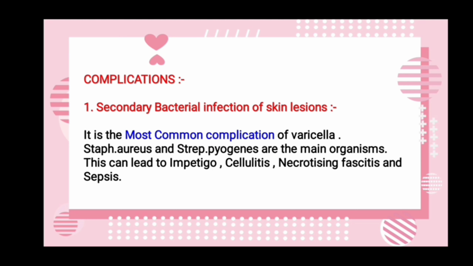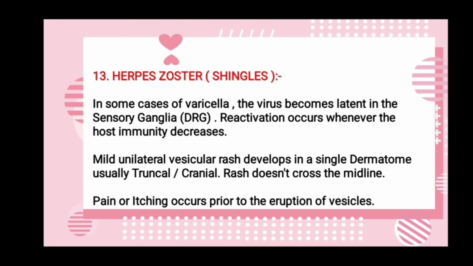Coming to the complications of chicken pox. Next complication, that is herpes zoster. It is also known as shingles. In some cases of varicella, the virus becomes latent in the sensory ganglia, that is dorsal root ganglia, and reactivation of this virus occurs whenever the host immunity decreases.